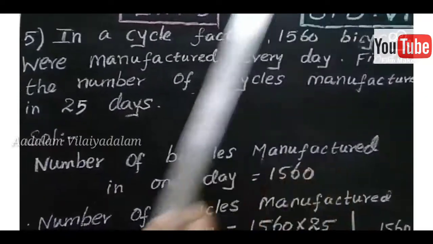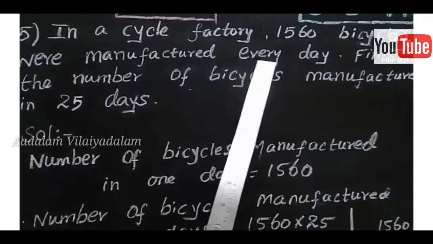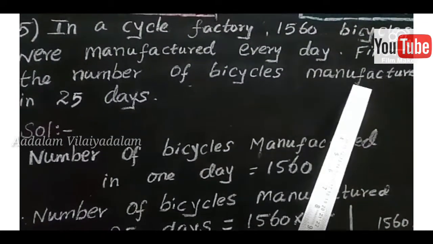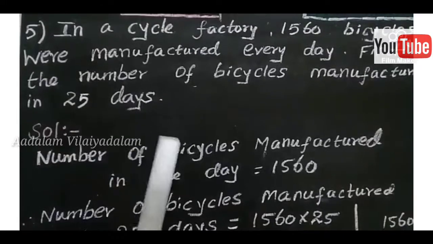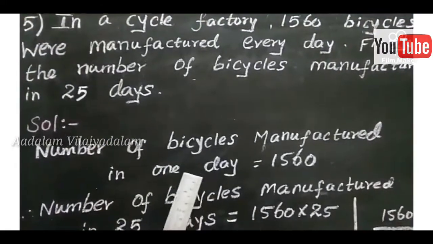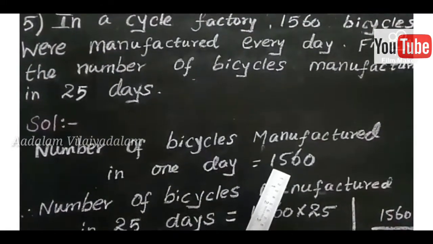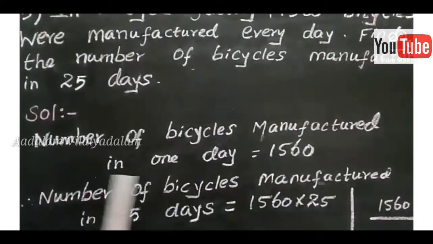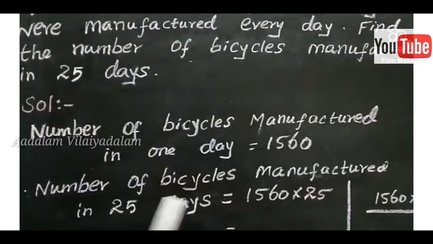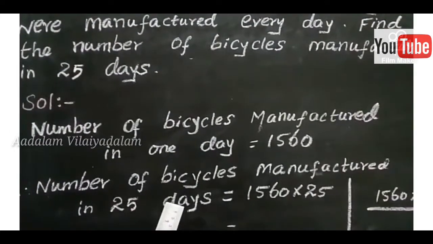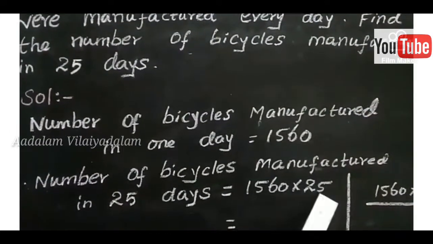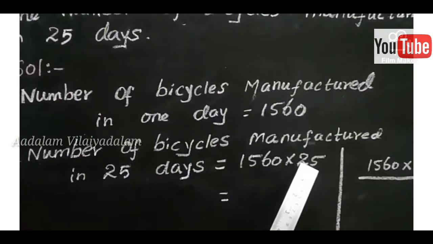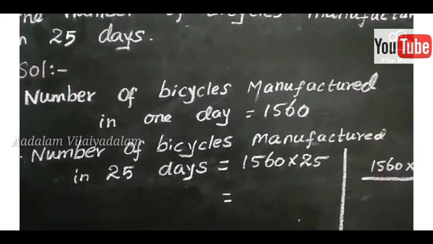Question. In a cycle factory, 1,560 bicycles were manufactured every day. Find the number of bicycles manufactured in 25 days. Here what is given? Per day 1,560 cycles are manufactured. You find the number of bicycles manufactured in 25 days. So 25 days means you should multiply the number. So 1,560 multiplied by 25. So what is the answer here?